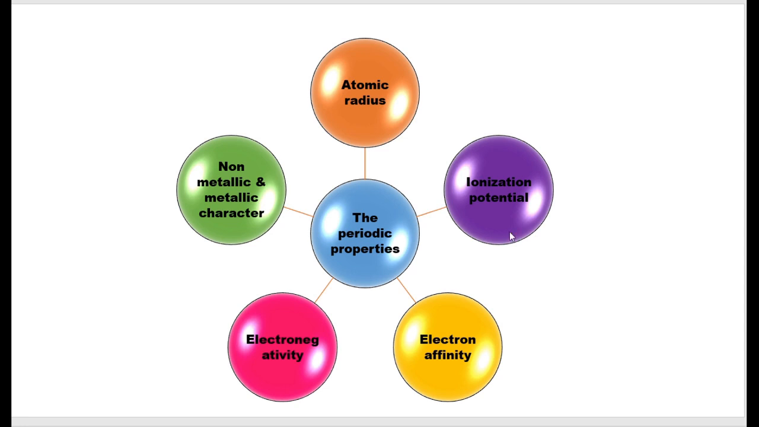The 5 properties that we are going to discuss in this course are atomic radii, ionization potential, electron affinity, electronegativity, and non-metallic and metallic characters. These are the 5 periodic properties we will be discussing in the next lecture.